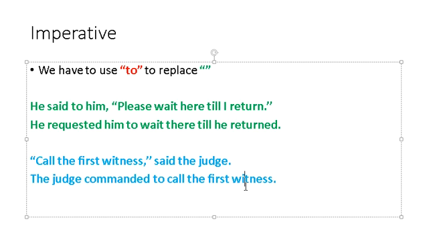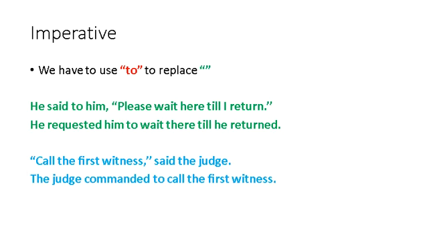Interrogative will take the word if or whether, or any interrogative word, and the imperative sentence will take the word to to replace the commas and inverted commas. So this is all about the narration, but here we have left one topic, and that is about the universal